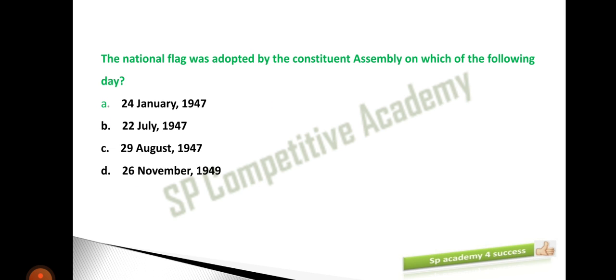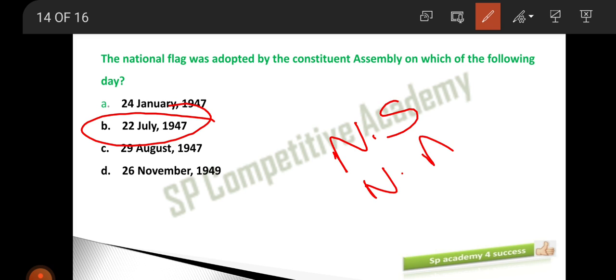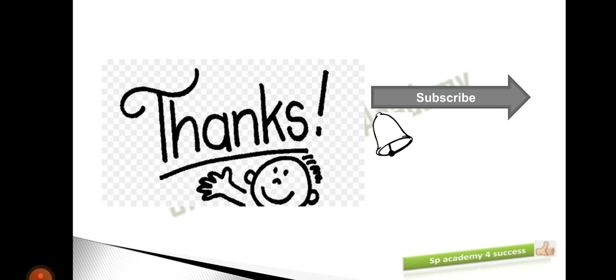The answer for this is option B, that was on 22nd July 1947. Right. So please guys, do not neglect the national song date, national anthem date and national flag date. These are important from your examination point of view.